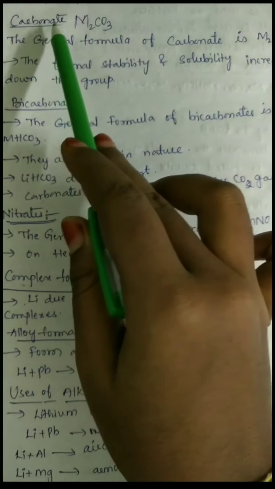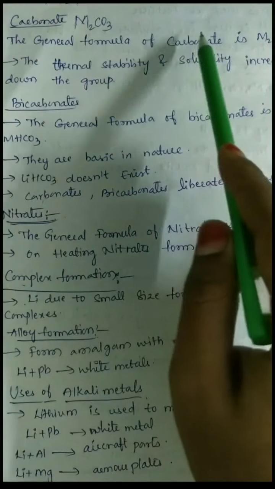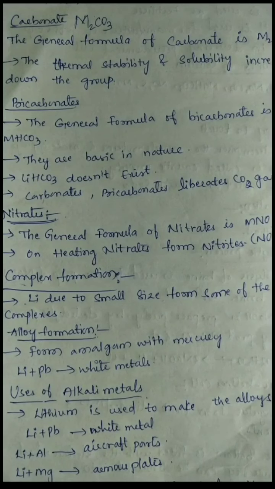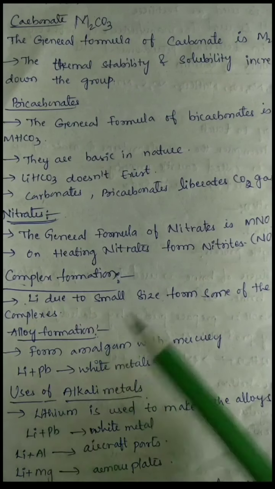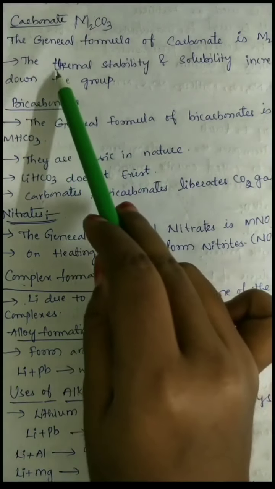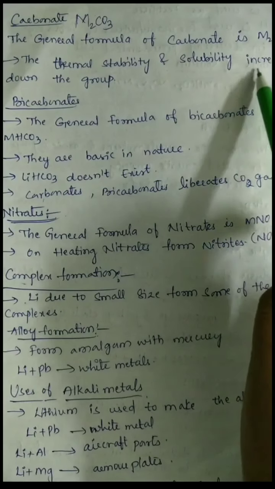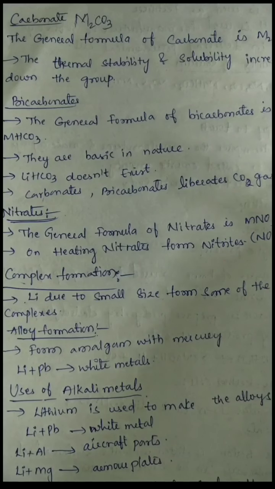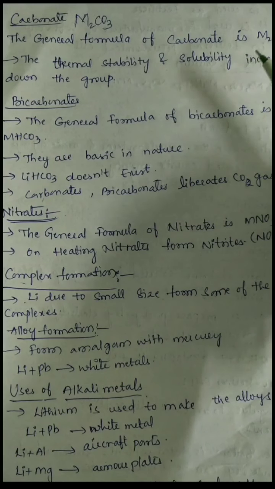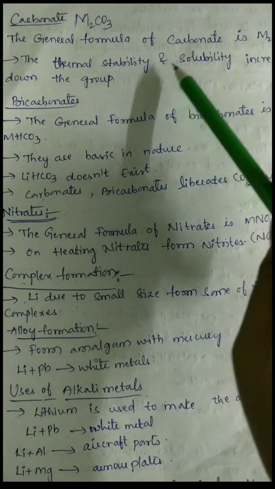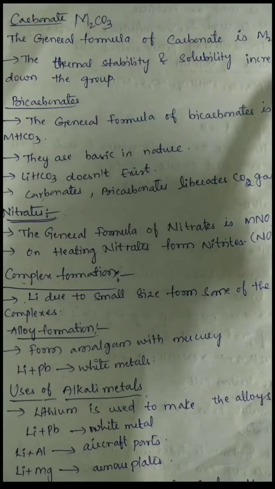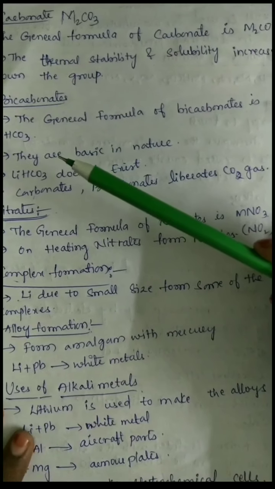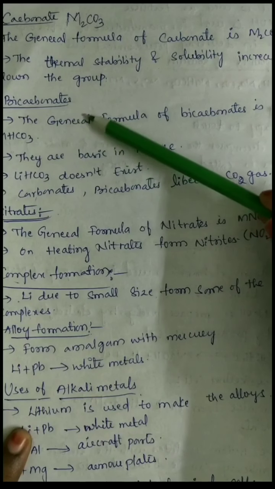So the carbonates, the general formula of carbonates is M2CO3. The carbonates having the general formula M2CO3, the thermal stability and the solubility increases down the group. It means that the cesium carbonate has high thermal stability as well as solubility compared to the lithium carbonate.